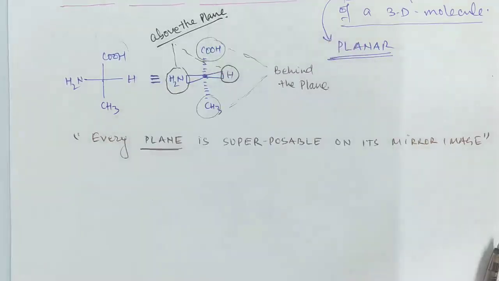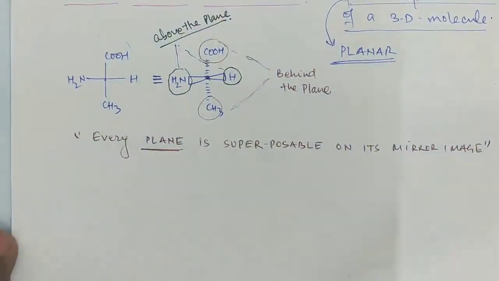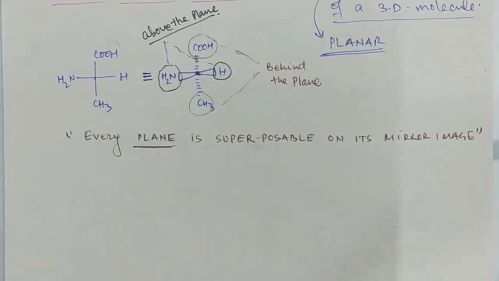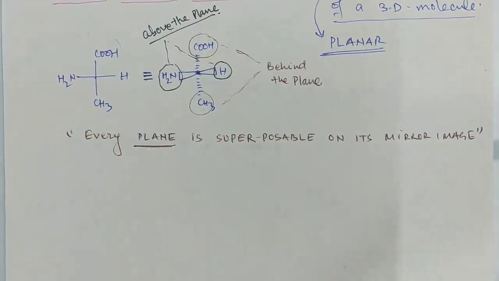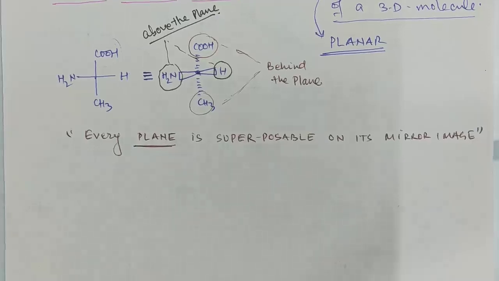And you know, the plane will be redefined with respect to your reference. If you are somewhere else, your reference of plane will change, so accordingly you will decide.